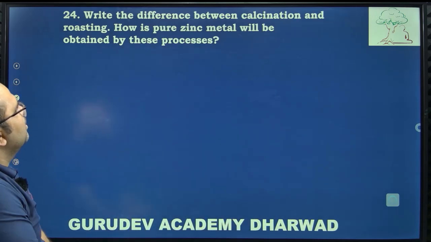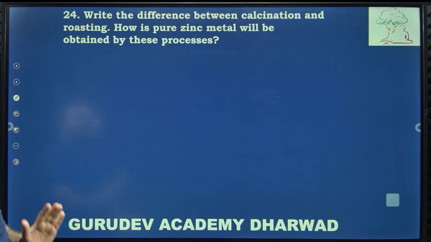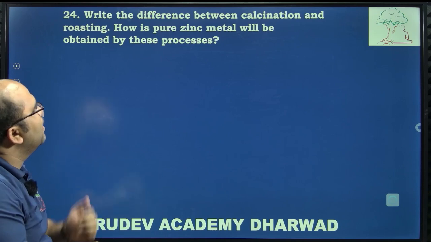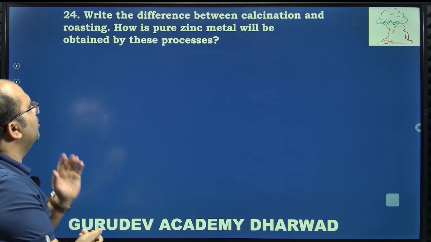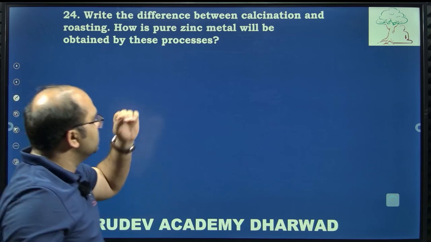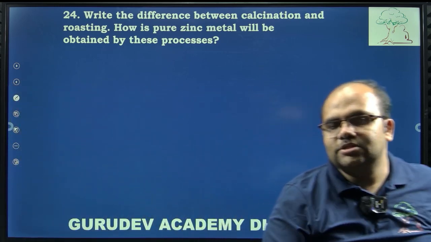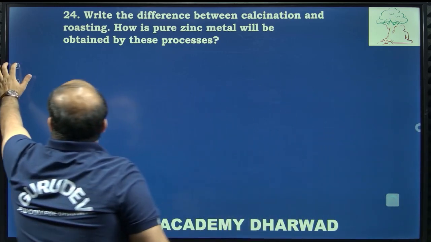Next, write the differences between calcination and roasting. How is pure zinc metal obtained by this process? So let us know the difference between calcination and roasting.